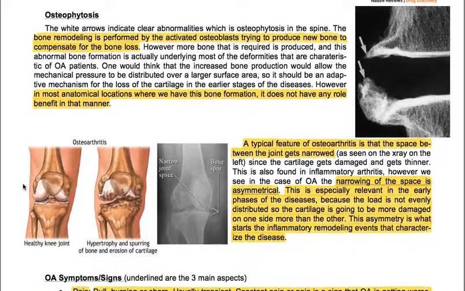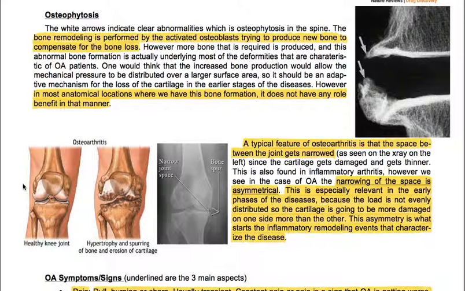Osteophytosis. The bone remodeling is performed by the activated osteoblast trying to produce new bone to compensate for the bone loss. However, more bone than is required is produced, and this abnormal bone formation is actually underlying most of the deformities that are characteristic of osteoarthritis patients.